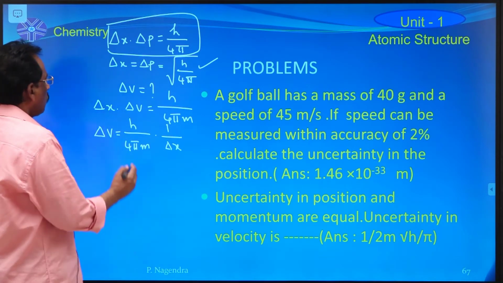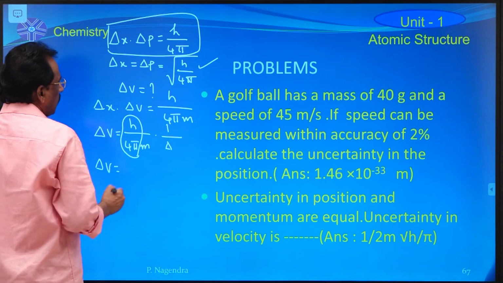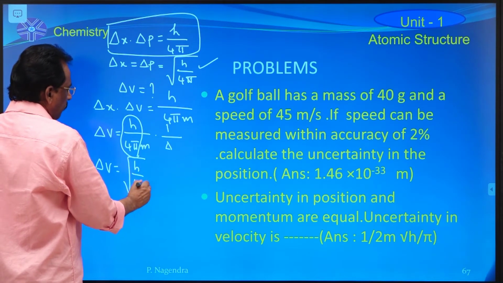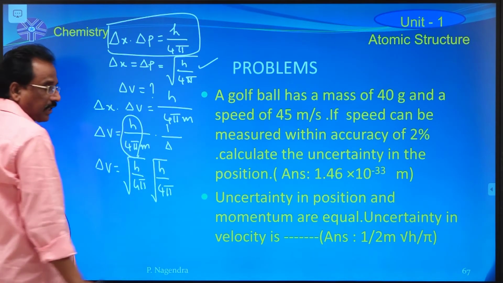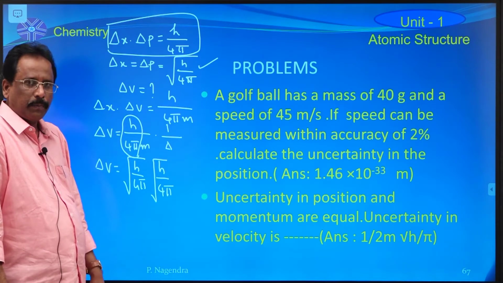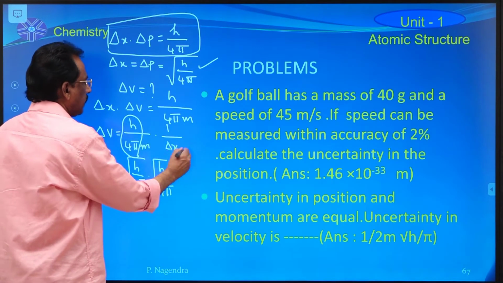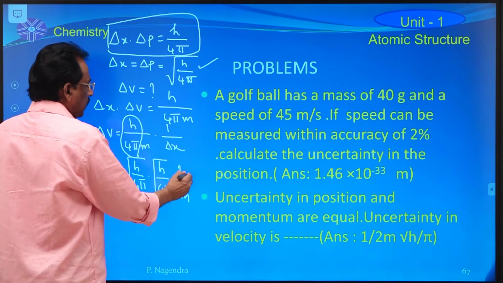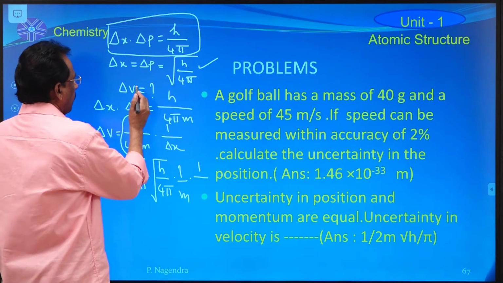Here, h by 4 pi is nothing but square root of h by 4 pi into square root of h by 4 pi, into 1 by m, into 1 by delta x.